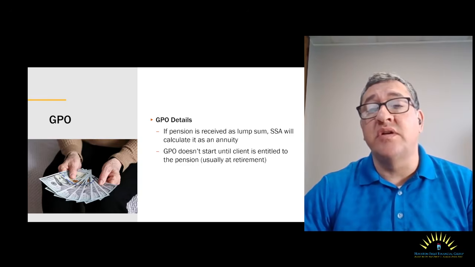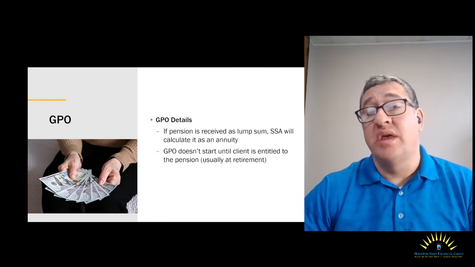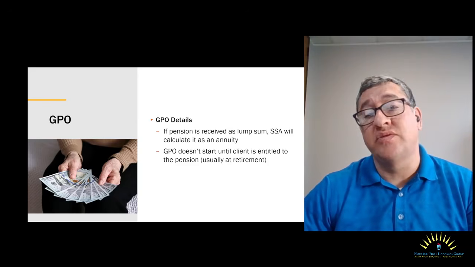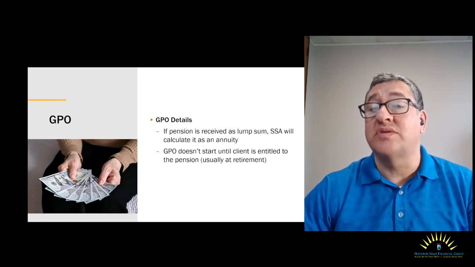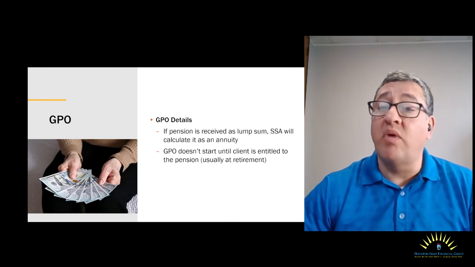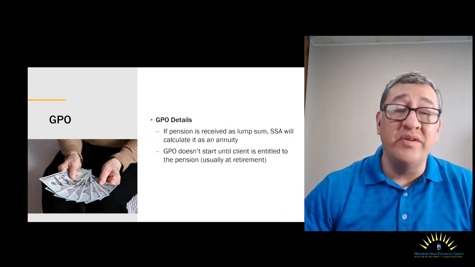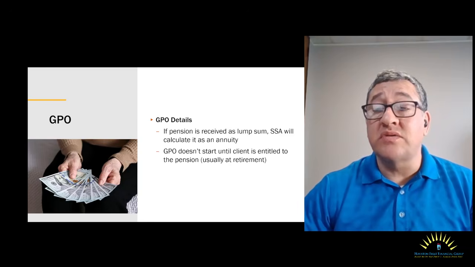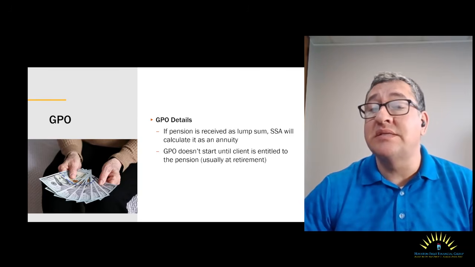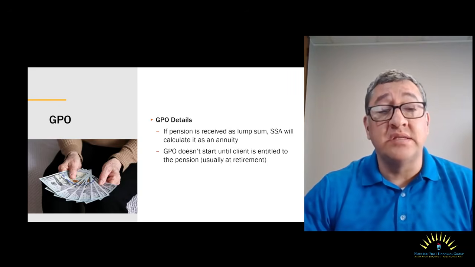Sometimes people ask how the Social Security Administration knows you're receiving a pension from a non covered job. The answer is that you tell them. When you apply for your benefits, they will ask you if you ever will be entitled to a pension from a job in which they did not pay into Social Security. It behooves you to be honest when dealing with Social Security. There have been cases where the WEP or the GPO has never applied, either because that person wasn't honest or they were confused or whatever the reason was. Once the Social Security Administration found out about it, they went after all the overpayments. In some cases, it was many thousands of dollars, right? So they just hit pause on your Social Security. Don't let this happen to you.